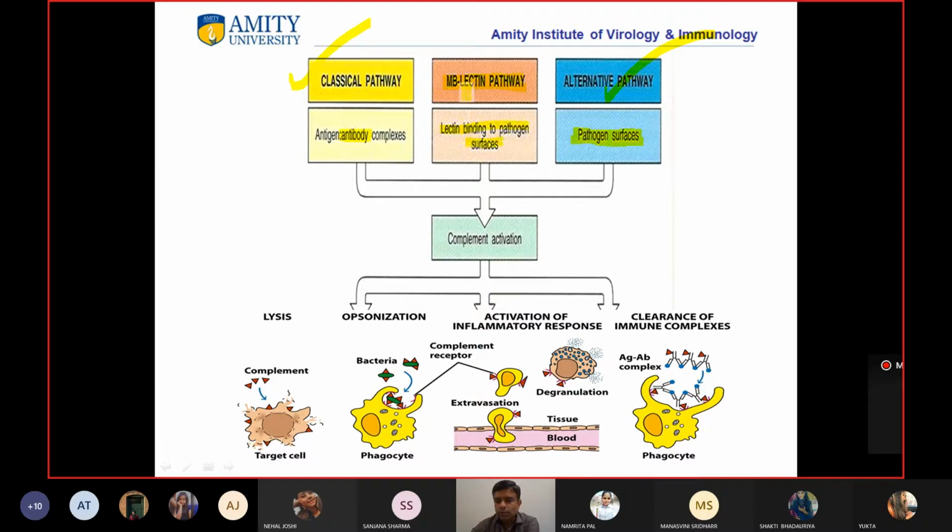In humans, there is this protein lectin. This lectin goes and binds to the pathogen surface, and when it binds, this pathway gets initiated. We have discussed that whatever way it starts, ultimately it has all these functions.